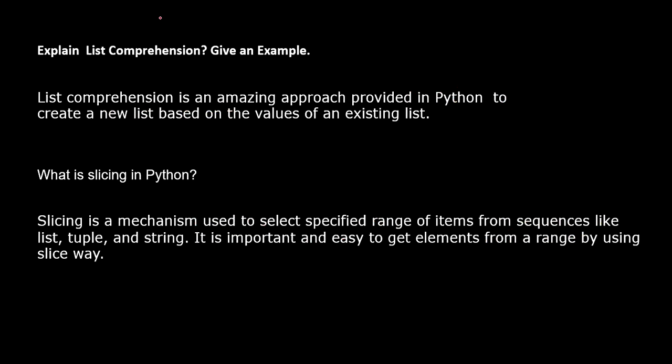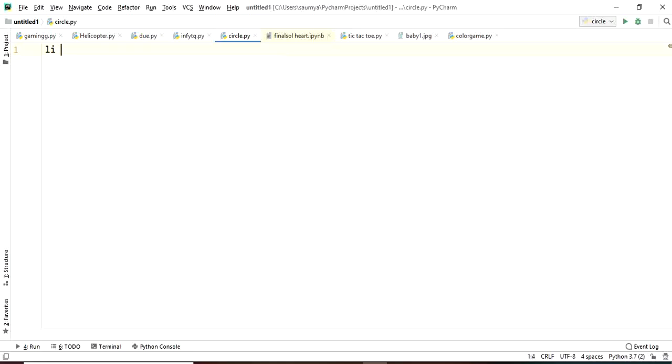Next question is a very common question: explain list comprehension and also give an example. So what is list comprehension? It is an amazing approach that we have in Python. It helps us to create a new list based on the values of an existing list or sequence, right? Let me show you the practical implementation in PyCharm itself so that it can be more clear for you. For example, we have a list